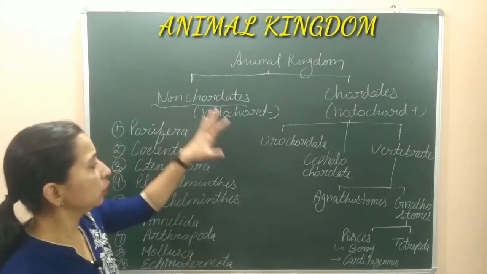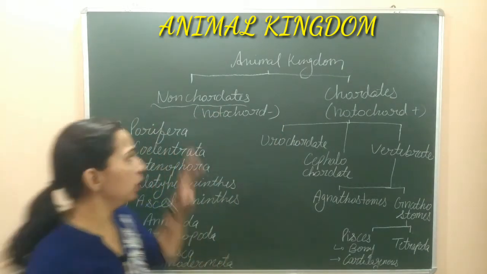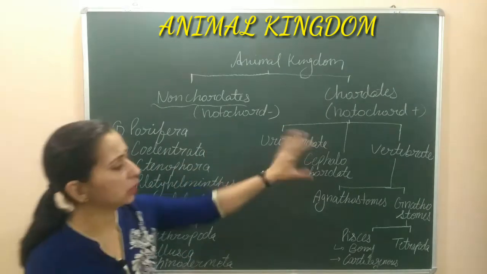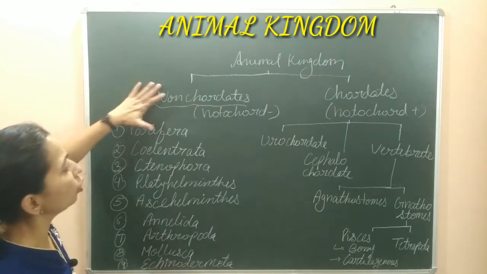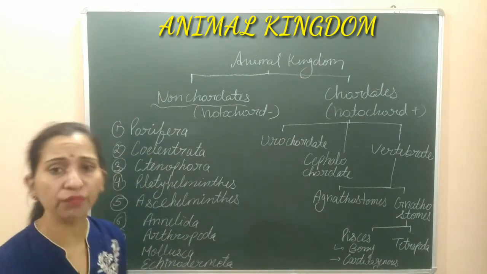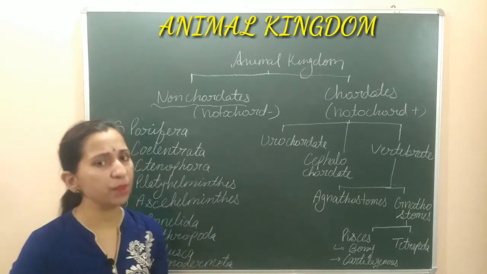Now let's see how these two groups are further divided. कैसे इन्हें हमने further divide किया है? Here we include different phylums. These are the phylums of the animal kingdom. The phylums which are included in the non-chordates: the first is Porifera. Porifera जिसके अंदर हम स्पॉन्जेस के बारे में पढ़ेंगे.